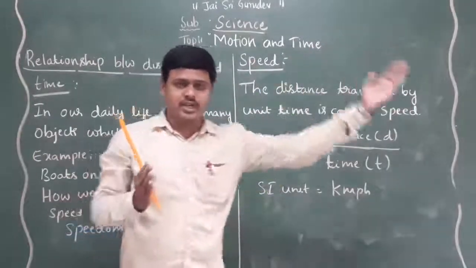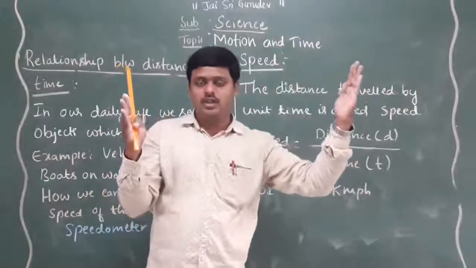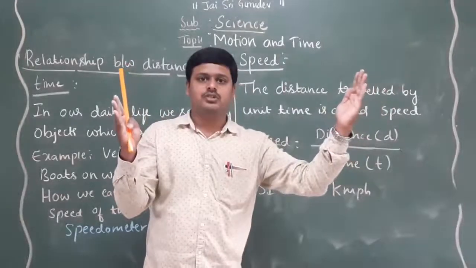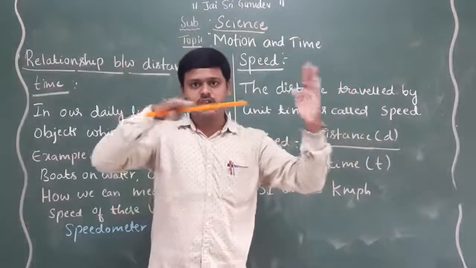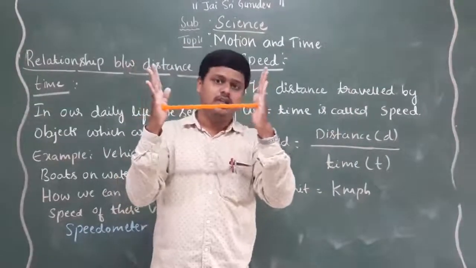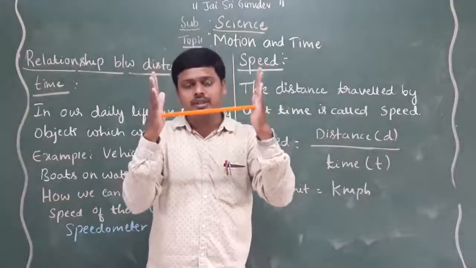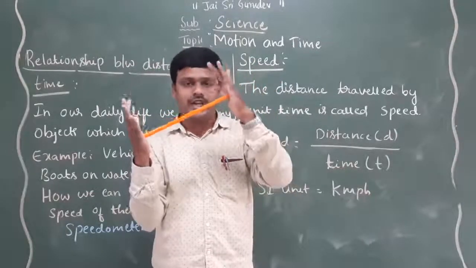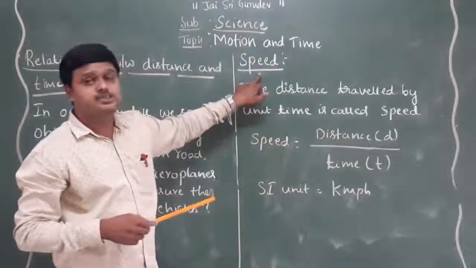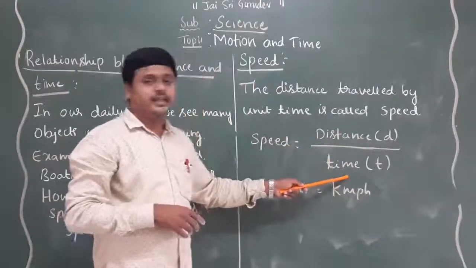For example, this is point A and this is point B. The distance traveled from point A to point B, that is what we call distance. So how much time it takes to reach from point A to point B, that is what we call speed. So speed is equal to distance divided by time.